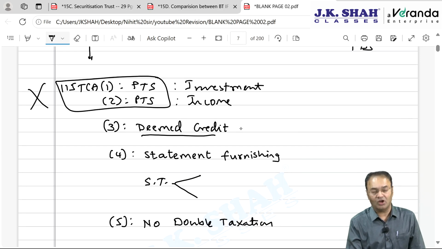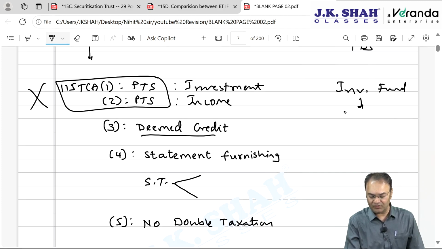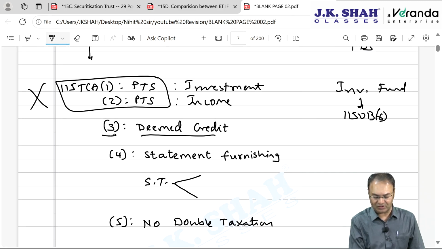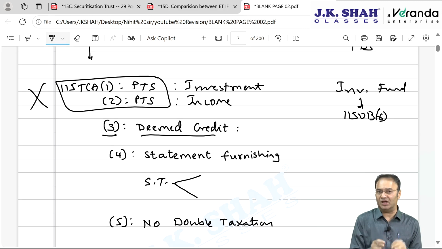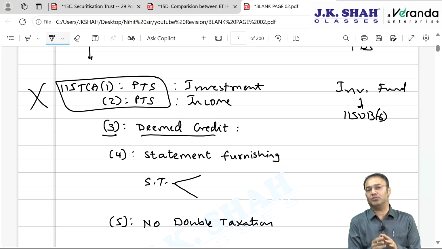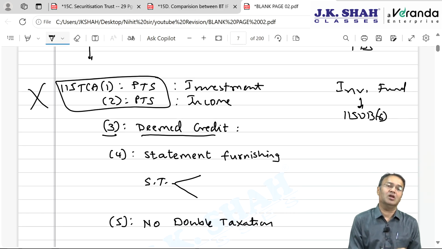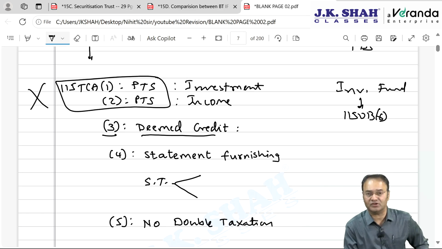Subsection 3, deemed credit on 31st March, exactly the same as the investment fund. In the investment fund chapter, it was section 115UB subsection 6. Here it is 115TCA subsection 3. If income is not credited or not actually paid by the securitization trust to the investor till the year ending, then that much income proportionately will be deemed to have been credited by the securitization trust to the account of the investor as on 31st March, the last day of the financial year.